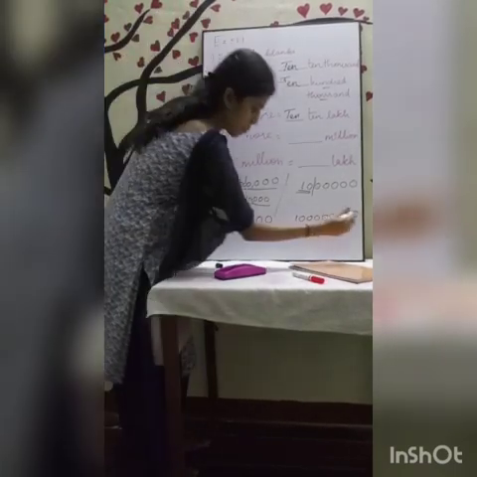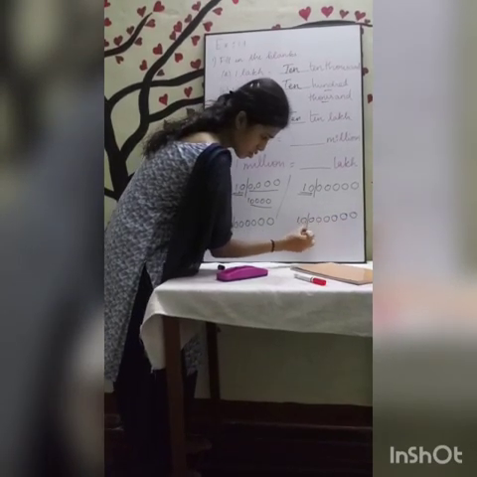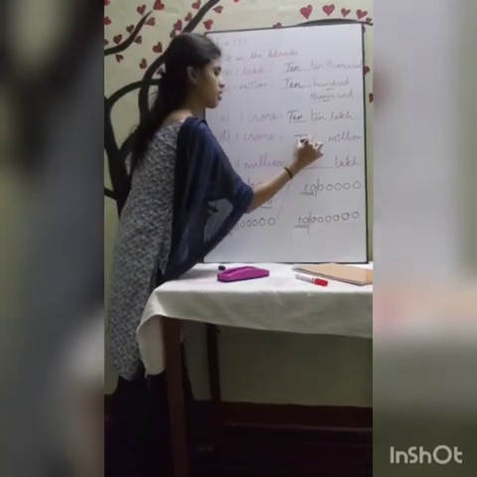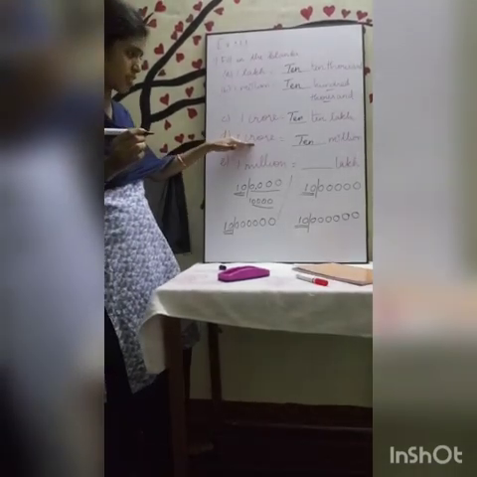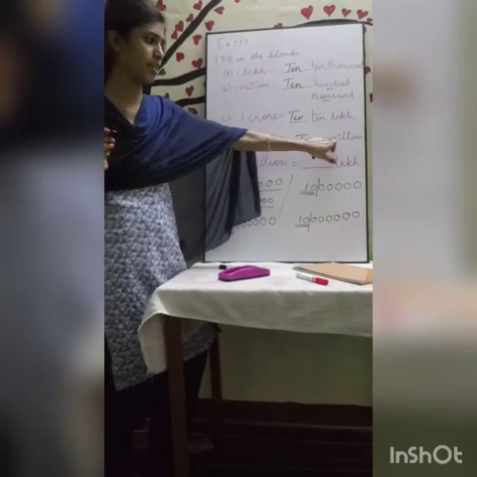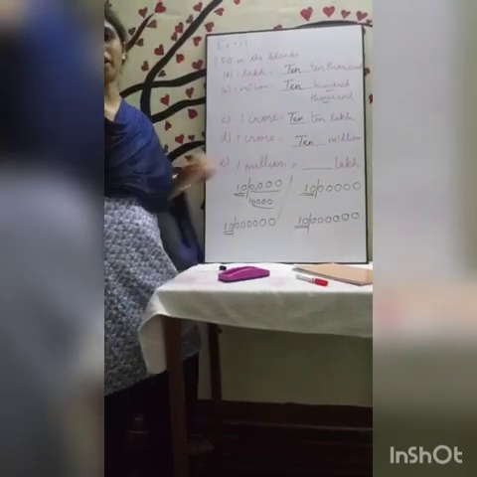So here we are going to separate 6 zeros. 1, 2, 3, 4, 5, 6. So what is remaining? 10. So the answer is 10 here. Okay, understood? Actually we are going to write these digits in numerals, separate the zeros of this, and whatever remaining you get, I am going to write here.